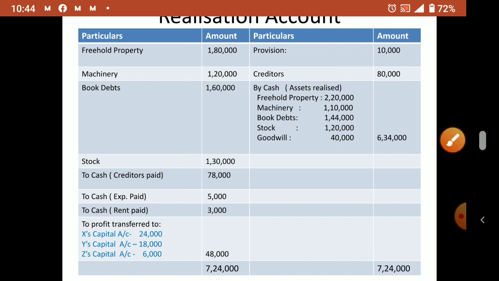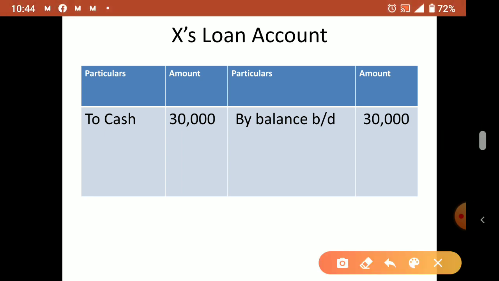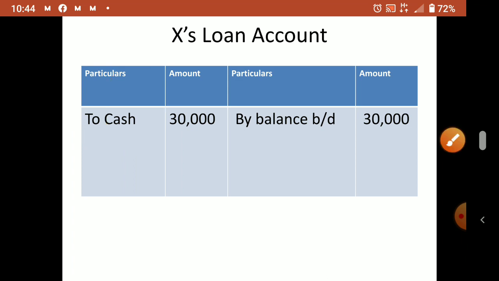Now in the next account, anywhere cash is there? Yes, in loan account also cash is there. Here cash is there on the debit side. So what do you say the journal entry? X's loan account debtor to cash. So in cash what will come? By X's loan. Payment, so automatically it will go to the credit side.